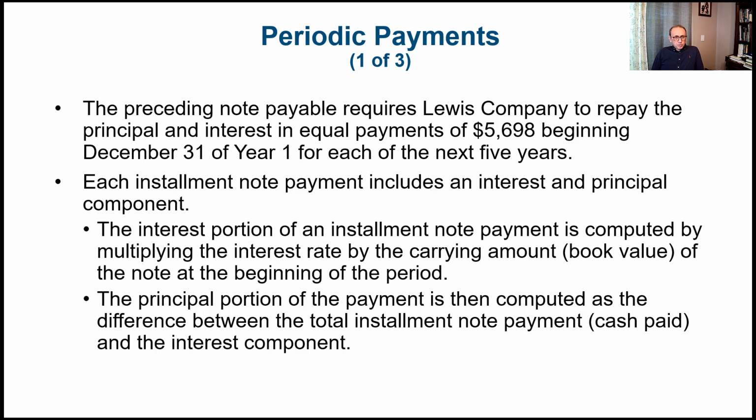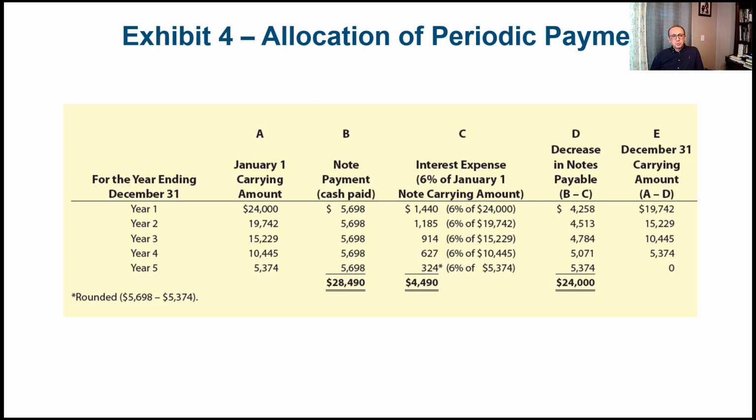The other portion of the installment note payment would include the principal portion, which is the payment computed as the difference between the total installment note, which I believe was $56.98, minus the amount of interest, which would keep going down over time, and the amount of payment devoted to the principal would keep increasing over time. So let's see this on the table. I think it would make more sense.